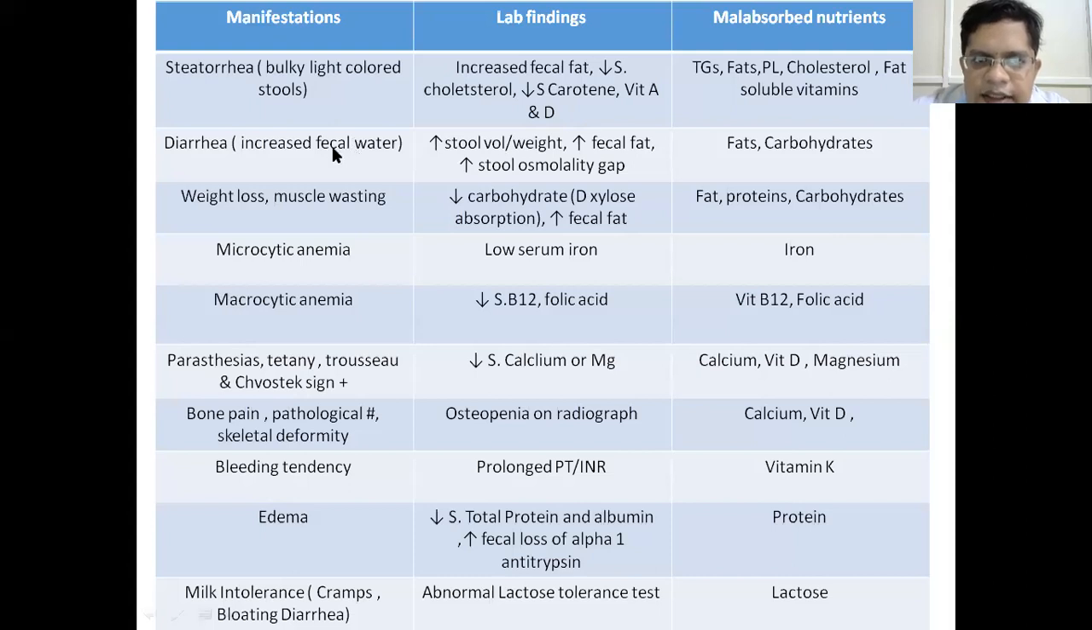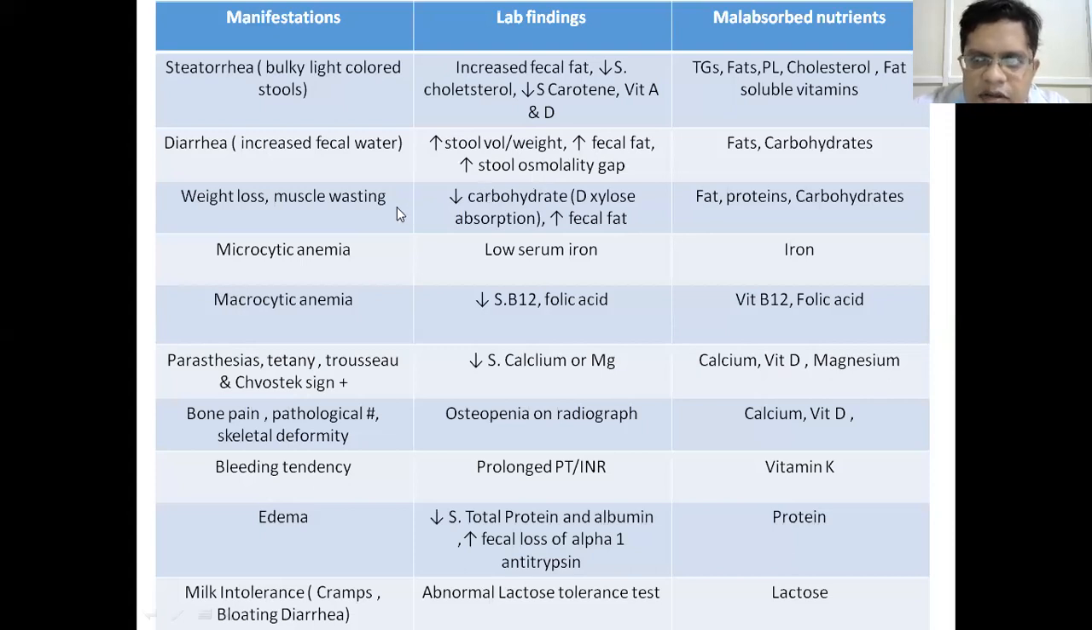Similarly, diarrhea has increased fecal water. Whenever there is defective absorption in the small intestine, all the bile acids and bile salts reach the large intestine, causing secretory or osmotic diarrhea. The unabsorbed carbohydrates also reach the large intestine and cause osmotic diarrhea. So there is increased fecal water producing diarrhea. This is assessed by measuring the increase in stool weight and increase in fecal fat, and there is an increased stool osmolality gap.